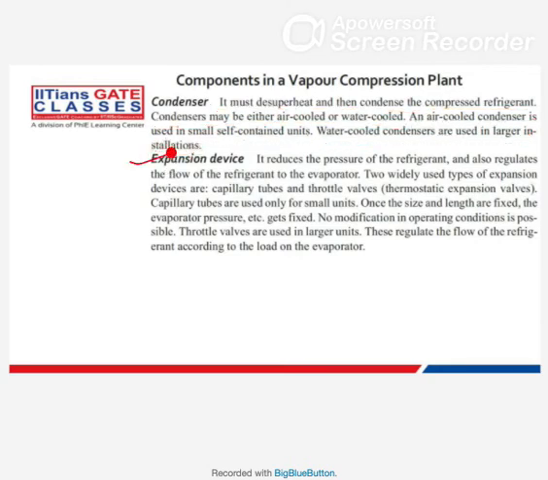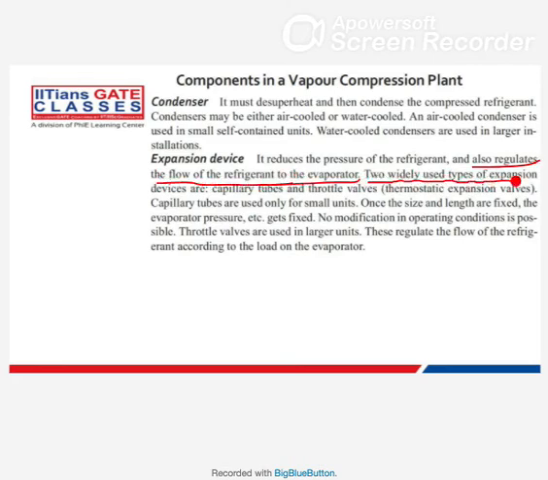Then the last one is the expansion device. It reduces the pressure of refrigerant and also regulates the flow of refrigerant to the evaporator, according to how much flow rate is required. Every time you are not putting the same amount of objects inside your refrigerator, it may vary. So the flow rate requirement may be different, and you can regulate it through these valves. This expansion device regulates the flow of refrigerant to the evaporator.